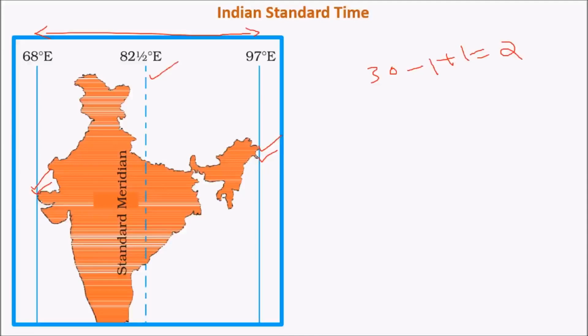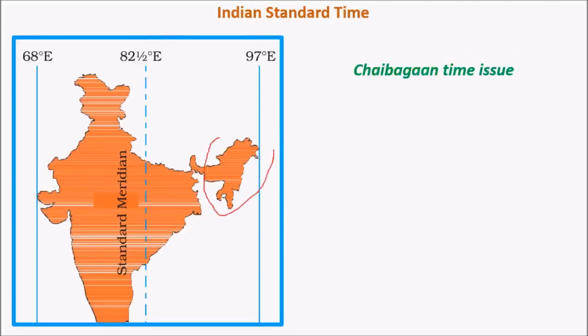And before independence, India had something called the Chai Bagan time system, in the eastern parts, that is Assam, Arunachal Pradesh, Manipur, etc., where tea plantations were extensive. The Britishers followed the Chai Bagan time zone, which was 1 hour ahead of mainland India's time zone. So they gained 1 hour. So 1 hour was a productive hour for this region. As a result, they could consider a daylight saving system, where they could save energy, that is nighttime burning of lamps, by 1 hour, and productive time would also be improved by 1 hour.